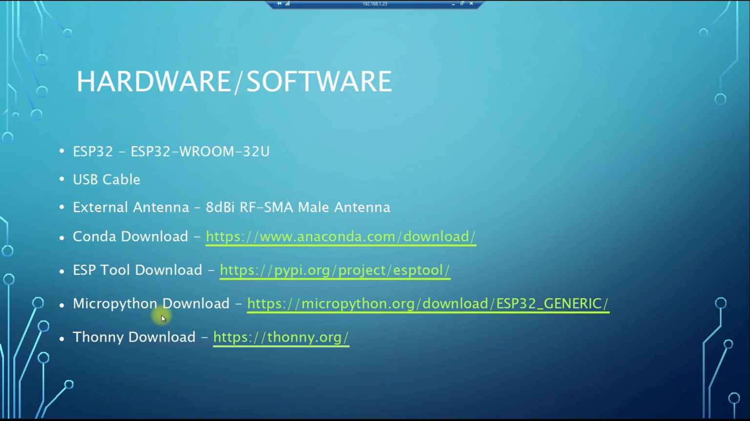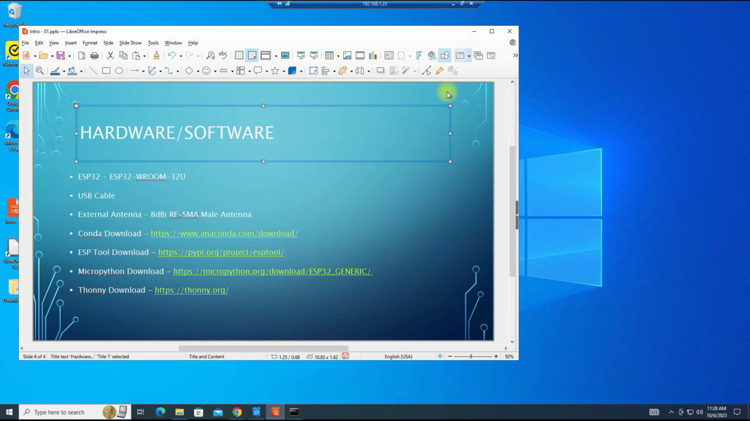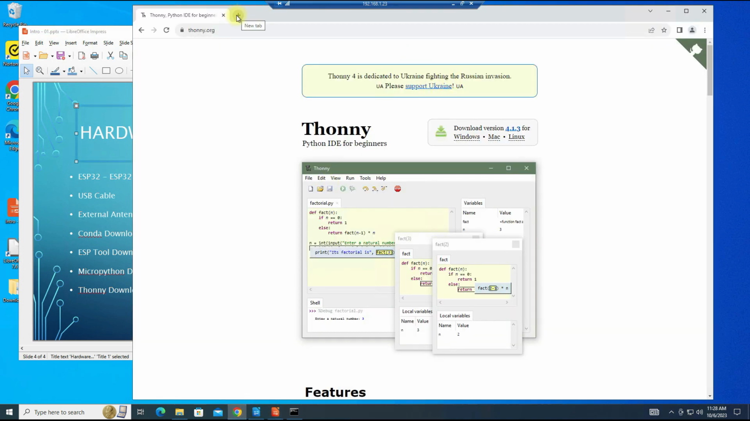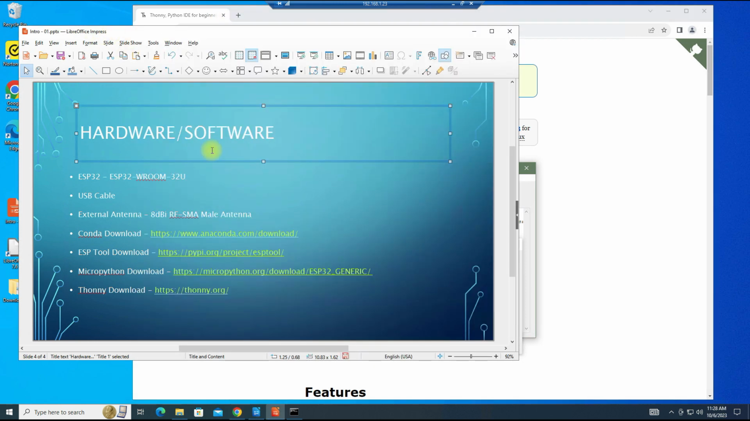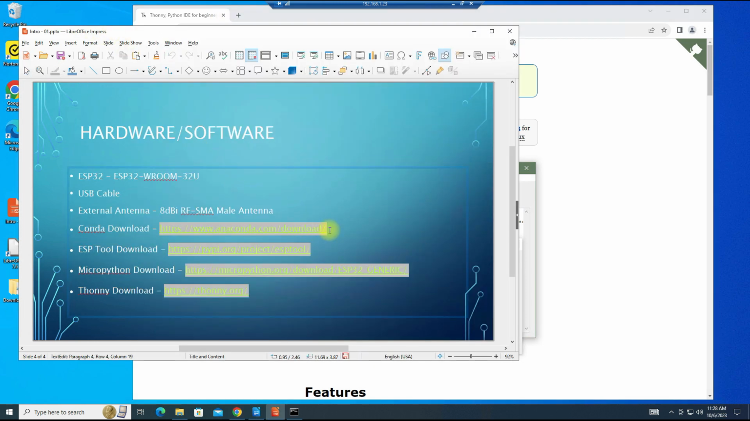Of course, we need the Micropython download, and Thonny will be the IDE that we'll use to do any advanced programming after initial setup. So let's see, moving on, let's minimize this. Let's open our browser and let's begin downloading our software.